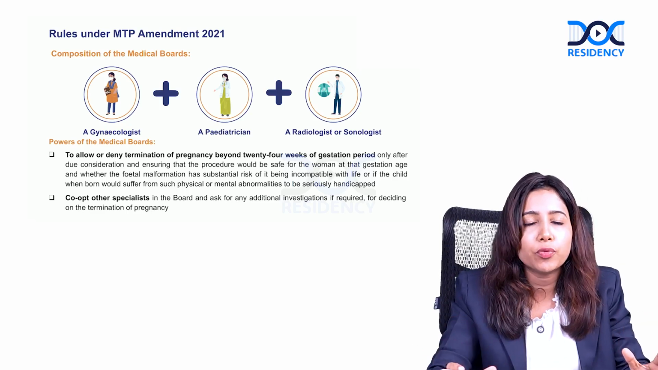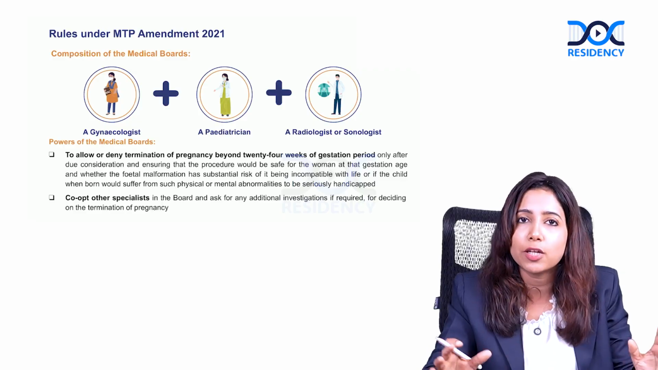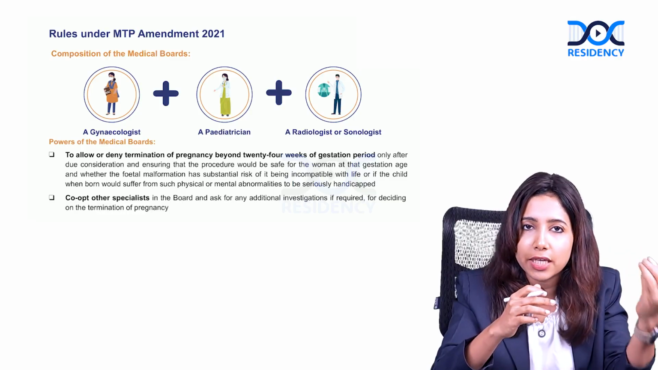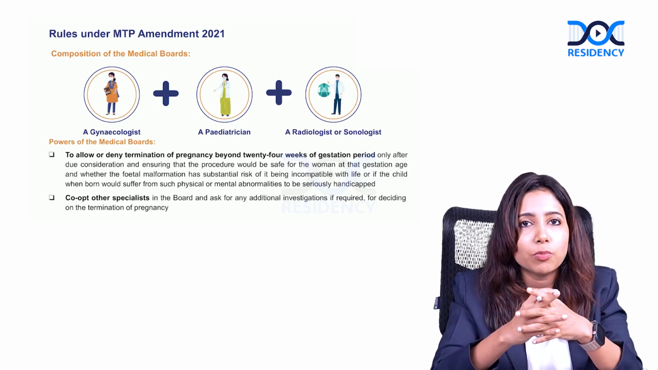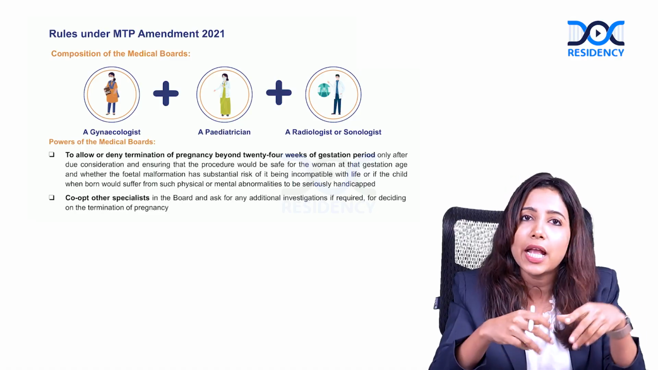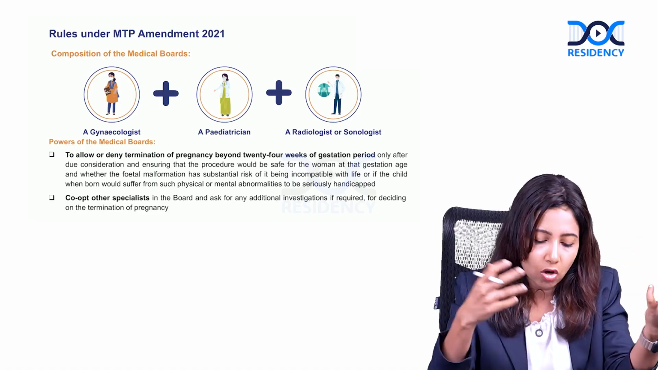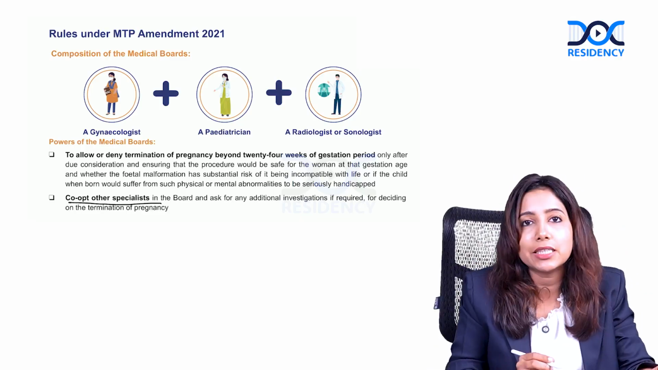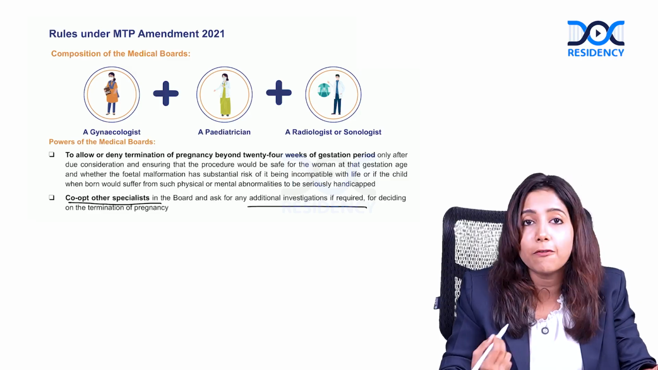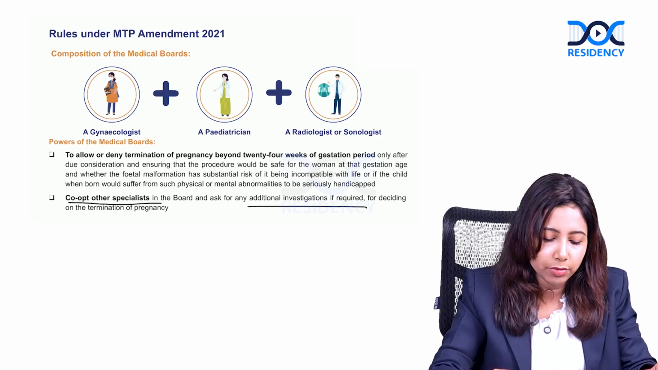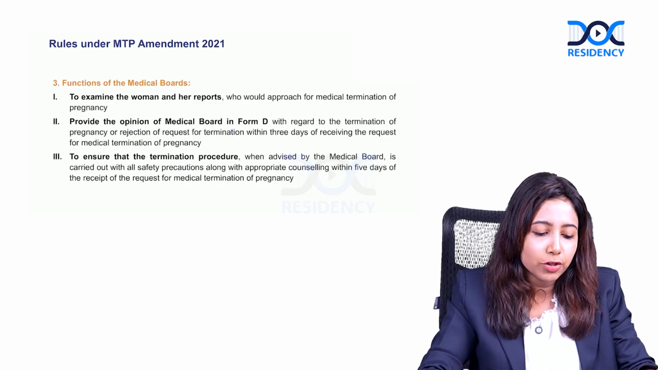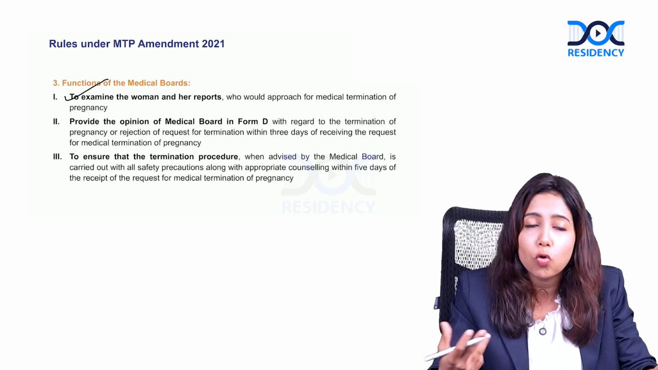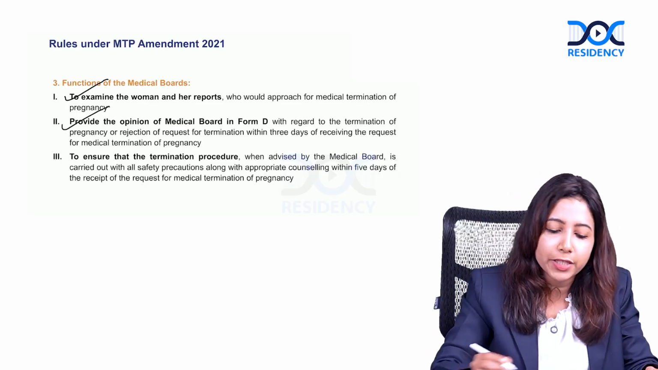So, after 24 weeks, once you give an appeal for termination, they are going to thoroughly assess the case, whether the anomalies are sufficient enough to cause substantial fetal problems or long-term handicap in the fetus. And after this, either it can be rejected or accepted as well. The medical board can even co-opt with other specialities and ask for additional investigation if required before deciding for the termination of pregnancy. So these are the functions of medical board: to examine the woman and her reports who may approach for MTP, provide opinion of the medical board.